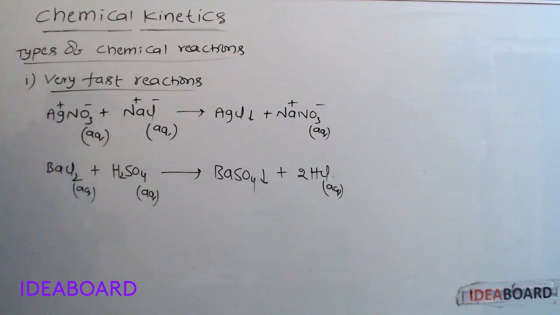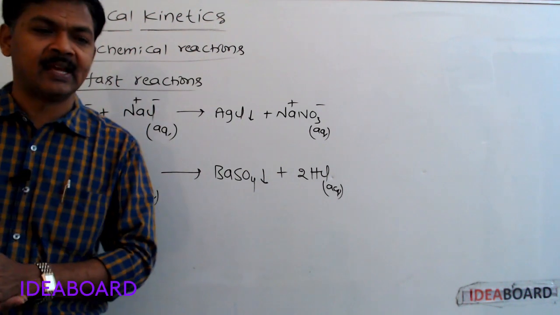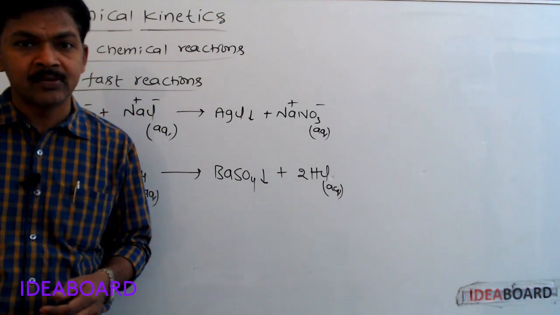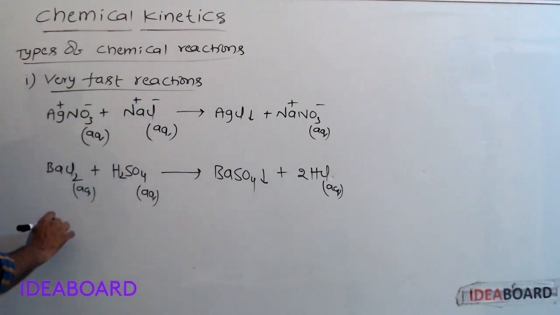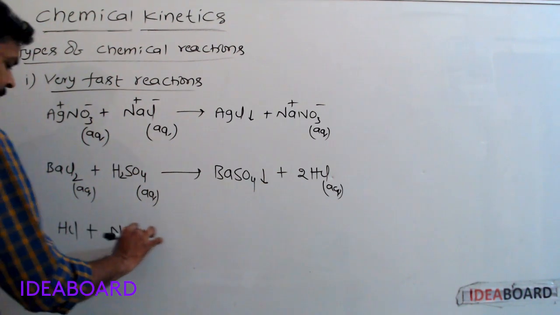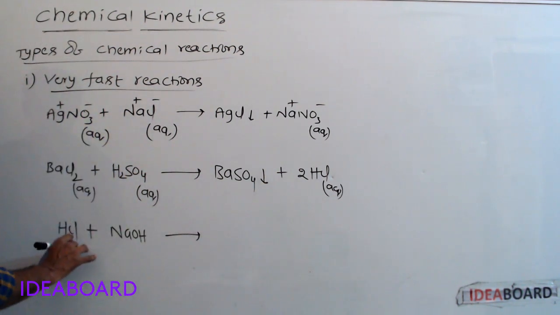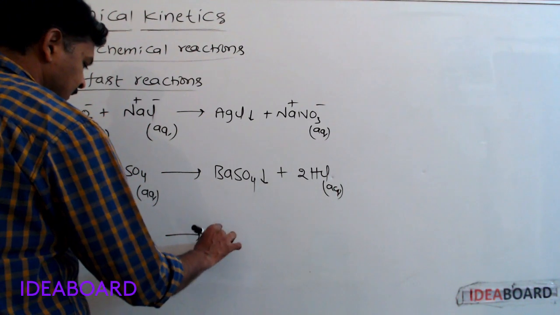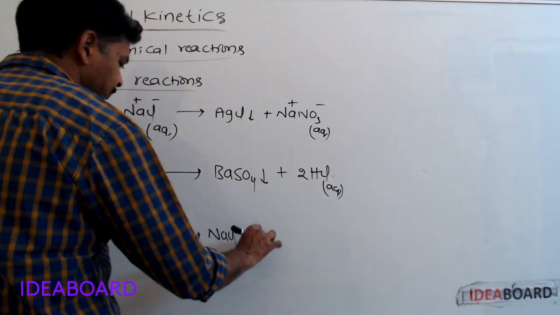Even strong acid, strong base neutralization reactions are also very fast reactions. If we take aqueous hydrogen fluoride and aqueous sodium hydroxide, salt plus water are formed.